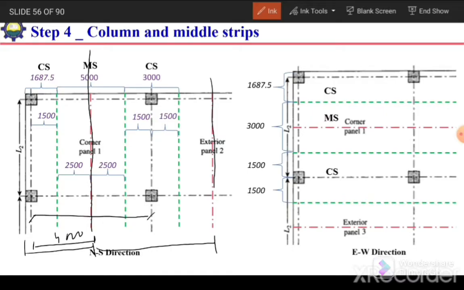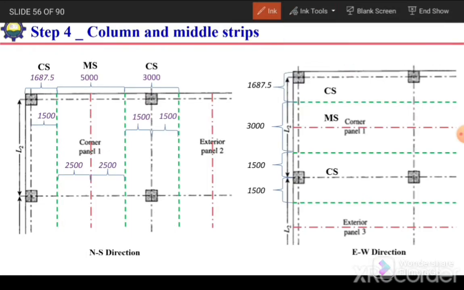And plus we need to add this portion from here up to here. So it is 187.5. So 4187.5 is the width of exterior frame, and in case of interior frame its value will be 4000 here and 4000 here. It is 8000 or 8 meter. Similarly we can do for the east-west direction.